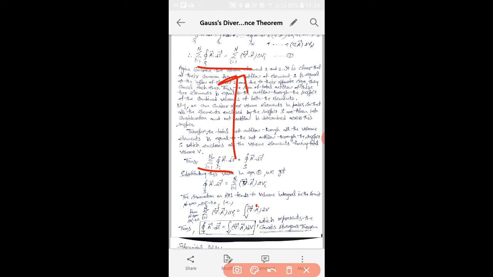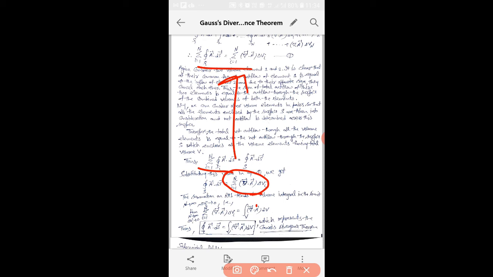Now the summation on the right hand side tends to a volume integral in the limit, if n is taken to be infinite, meaning we divide that whole volume into a large number of small volume elements, n tends to infinity, and delta Vi, the small volume element we have considered, is infinitely small, that means delta Vi tends to 0.